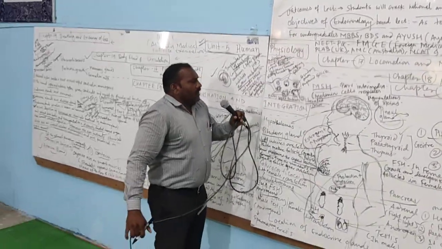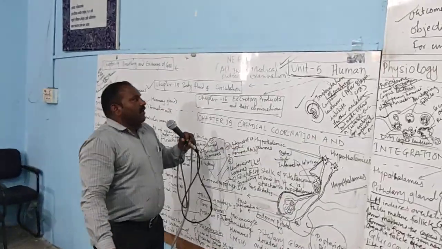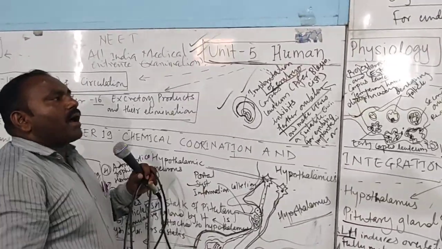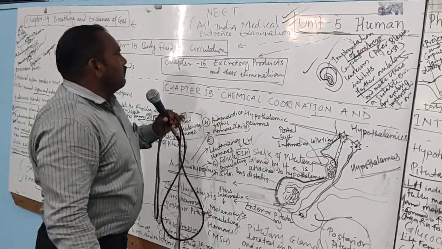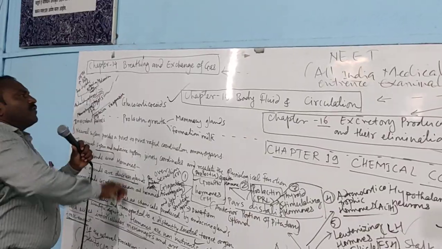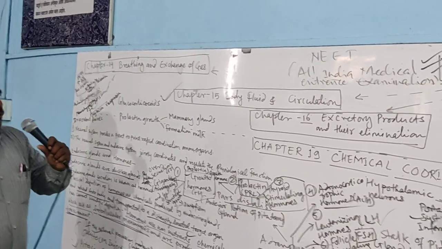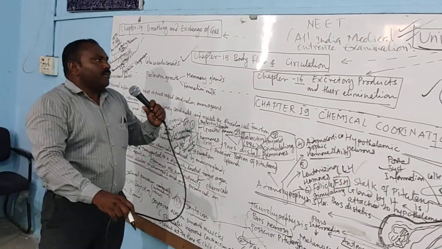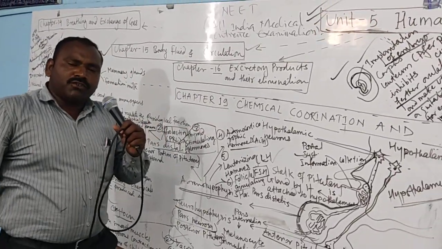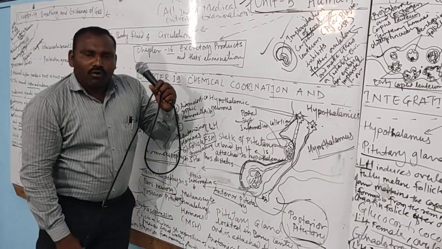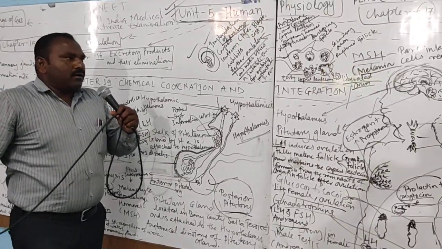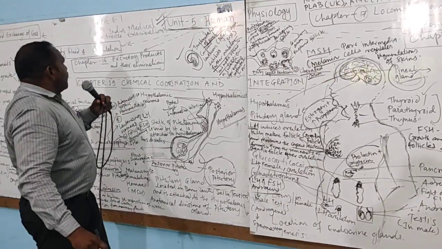Now, what is the scheme of my today's presentation? My presentation scheme is to discuss the part of human physiology in which we are going to study or introduce a few chapters. Chapter number 14 is breathing and exchange of gases, followed by chapter number 15, body fluids and circulation. Later on, we will discuss the composition of the blood and the role of the heart, as well as the erythrocytes and all other blood composition in chapter number 15.